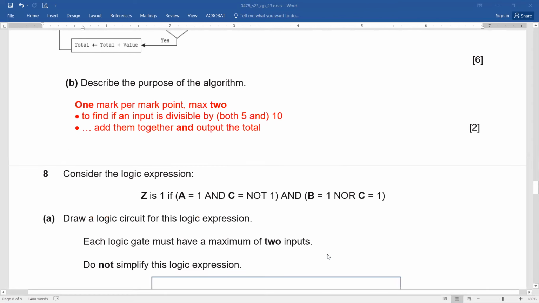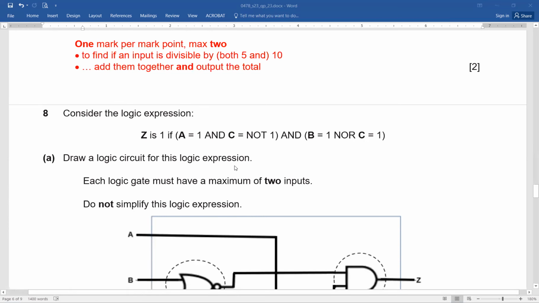Now, question number 8, that is what you know. Yes, exactly. Consider the logic expression. Z is 1 if A equals 1 and C equals NOT 1 and B equals 1 NOR C equals 1. Now you can see it's so simple. First of all, identify the first bracket, which is connected with AND to a second bracket.